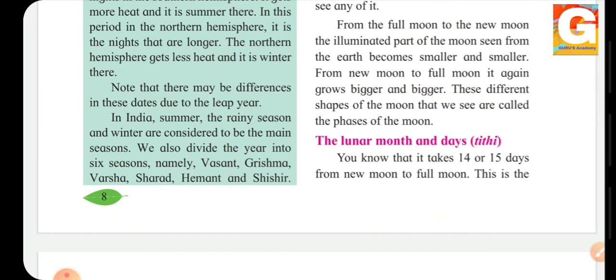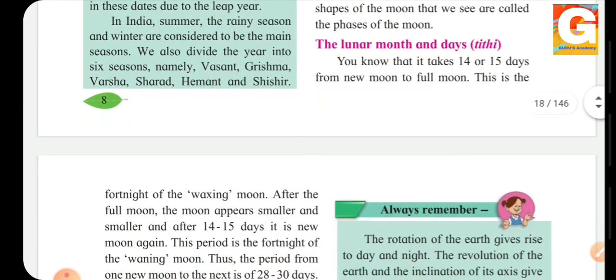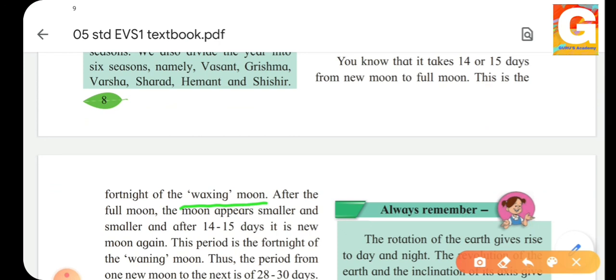Let's see what is lunar month and the days. You know that it takes 14 to 15 days from new moon to full moon. म्हणजे अमावस्यापासून पौर्णिमेपर्यंत तो जो काळ असतो मधला 14 ते 15 दिवसांचा. That is from the new moon to the full moon. This is the fortnight of the waxing moon. That is the days which it takes from new moon to the full moon, that is of 2 weeks. That is called the fortnight. We call this the waxing moon.